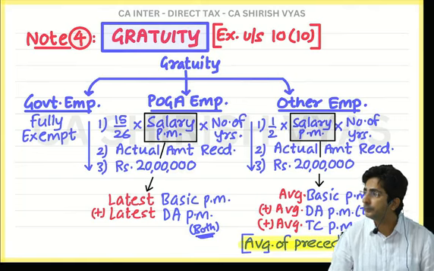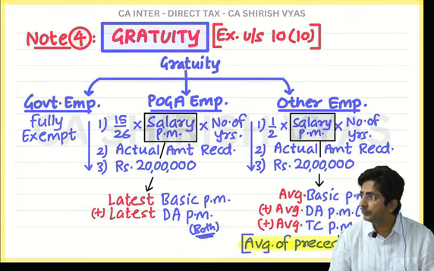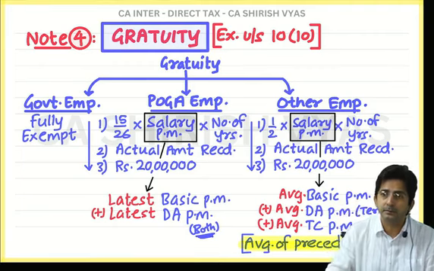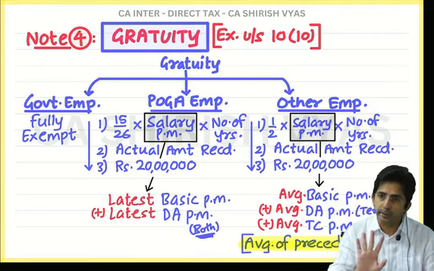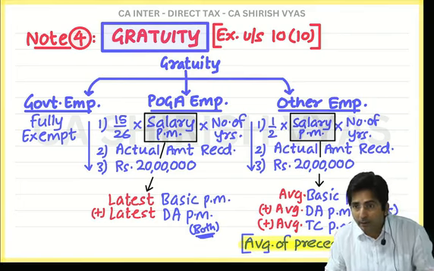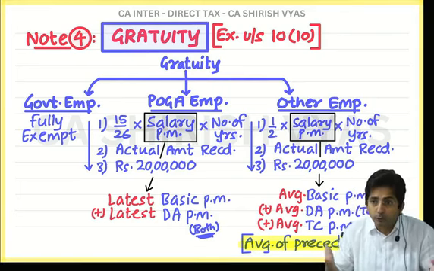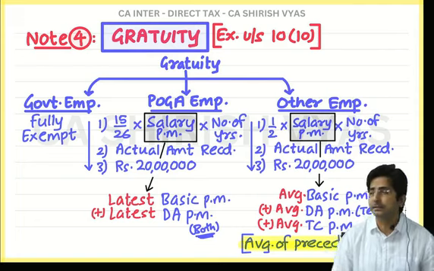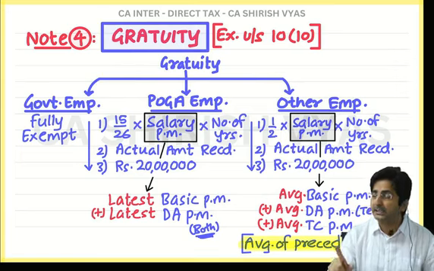If you quote a number of years, 20 years, 5 months, then 20 years. Tell me, in Poga employee if it is 20 years, 5 months, then it is 20 only. See, I said Poga round off hoga, but Poga also round off kab hoga? If fraction is greater than 6 months. Only when the fraction is greater than 6 months.